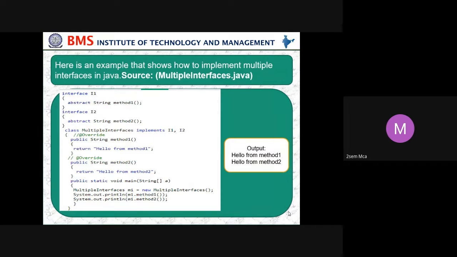So what is there in method 1? Hello from method 1. What is there in method 2? Hello from method 2. So that's all for this interface.